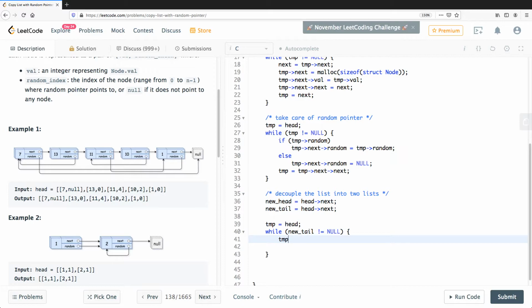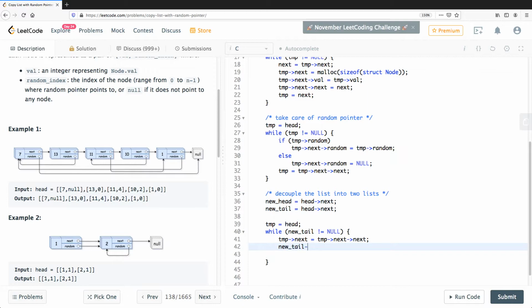So temp next equal to what? Let me ask you one question. Because we have to now go back to the original list, right? So temp next should be equal to temp next, right? True or false? Because you see, why we are doing this? We are doing that because we want to get rid of these duplicate elements that we created. So temp next equal to temp next, and then new head will leave as it is.